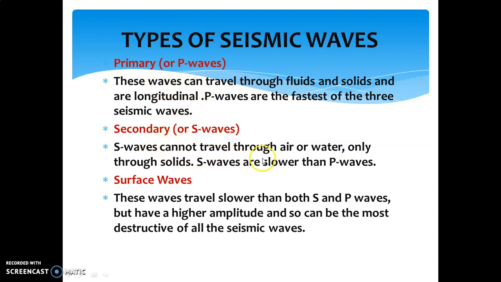Secondary waves cannot pass through air or water. These waves can pass through only solids. And the velocity, the speed of secondary waves, is less than primary waves. And the last is surface waves, also known as long waves. Primary and secondary are both seismic waves that occur inside the earth, but together these two waves, when they come on the earth's surface, are called surface waves, when they come on the earth's crust, and are very destructive.